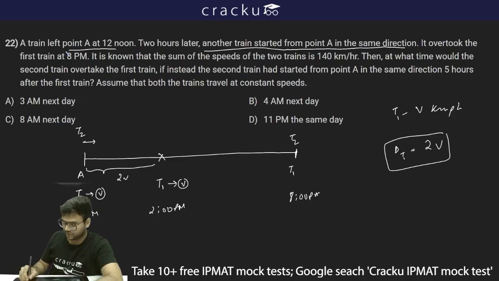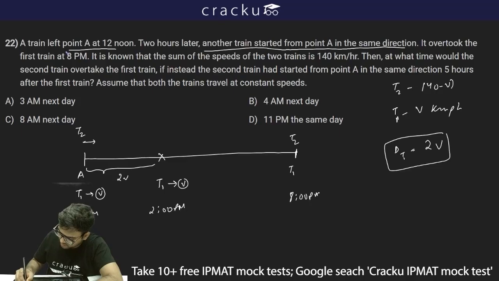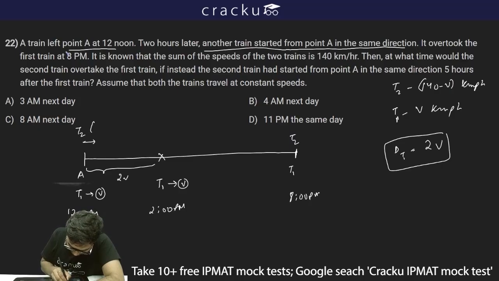So if for T1 it is V km per hour, I can definitely say that for T2 it is 140 minus V km per hour, because the sum of the speeds of both the trains is V plus 140 minus V, which is 140 km per hour. So T2 will be moving at 140 minus V kilometers per hour.